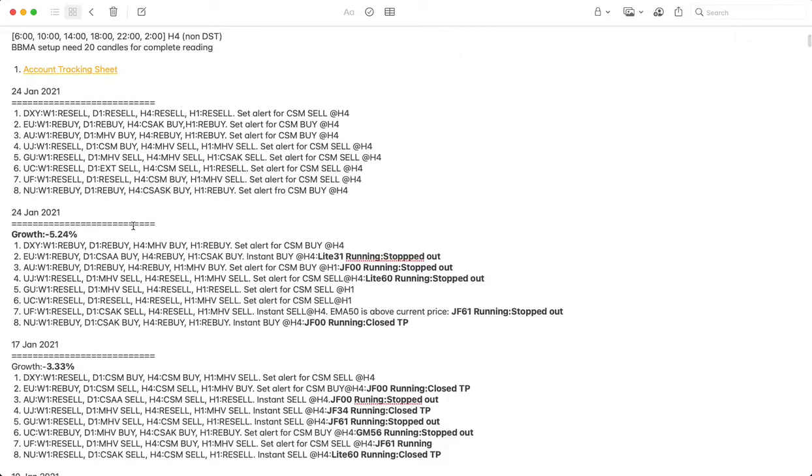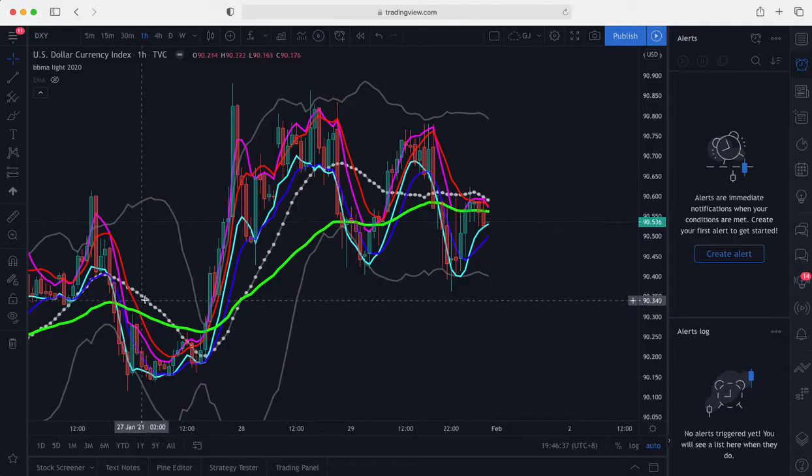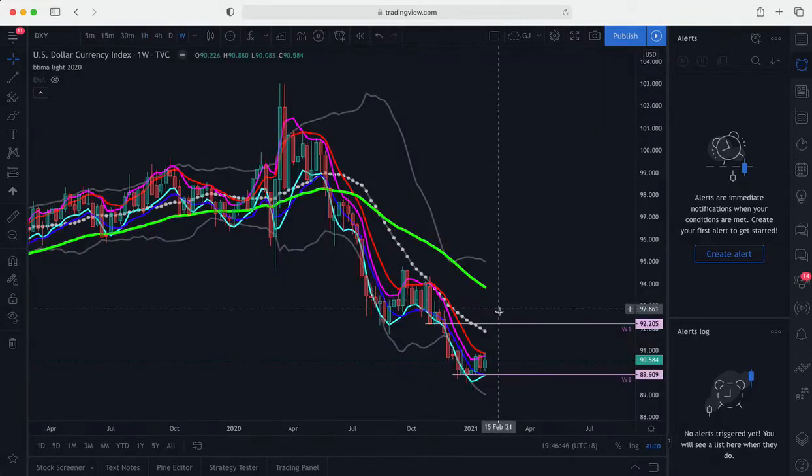Okay, so this week, as usual, we will start by looking at TradingView for all our trade setups. We start with DXY. As you can see here, DXY is quite rangy. However, based on our setup, we can see that it has made some correction here. Overall trend is still down, so a re-entry sell setup for us is good for this week.